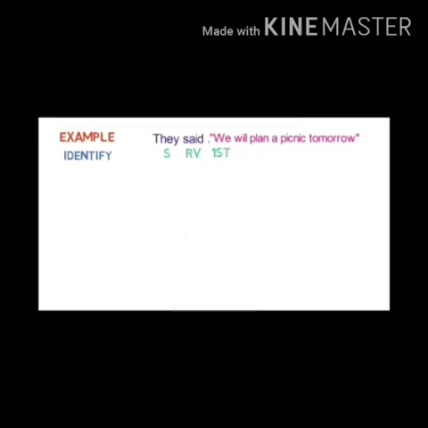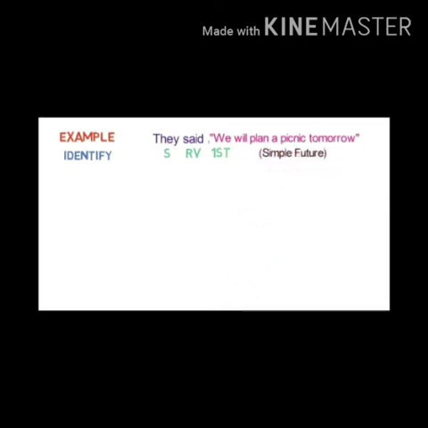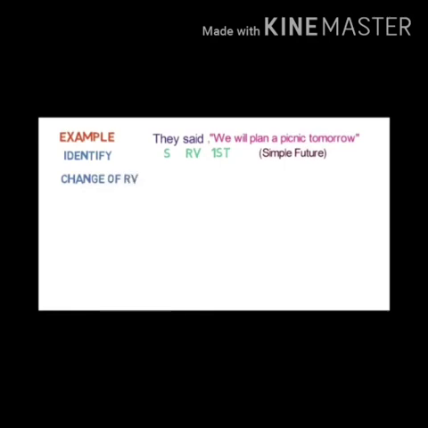We is first person plural. And will is future tense. Tomorrow, this also we will change according to the time that I told you. Tomorrow will change into the next day. So how will you change? Because to is not given, they said. Then said is said. No change.